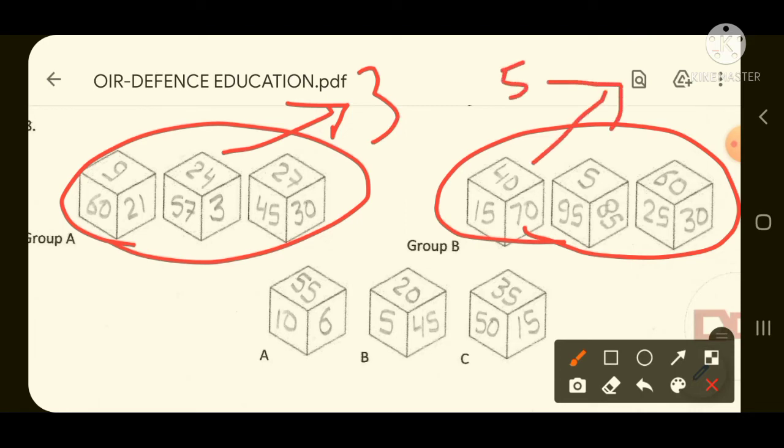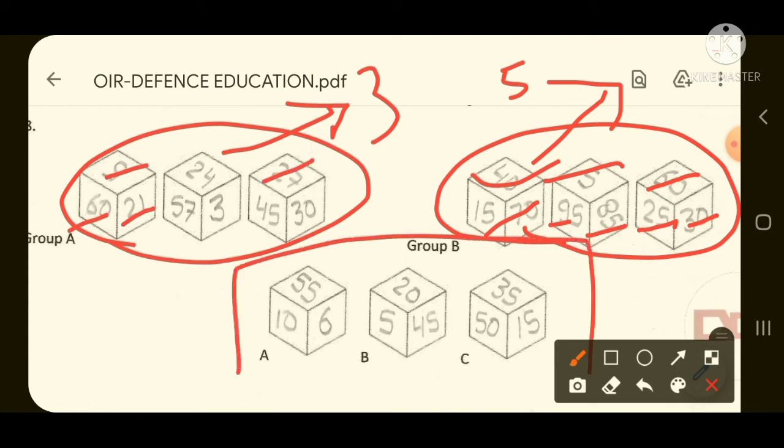Like 10 is divisible by 5, 40 is divisible by 5, 70 is divisible by 5, 5, 95, 85, 60, 25, 30. These all are divisible by 5. But if you look at the group A picture, then here 9, 21, 60 all are divisible by 3, and here 27. Then you have to look at the options and find out in which face of a cube a number is mentioned that is divisible by only 3.